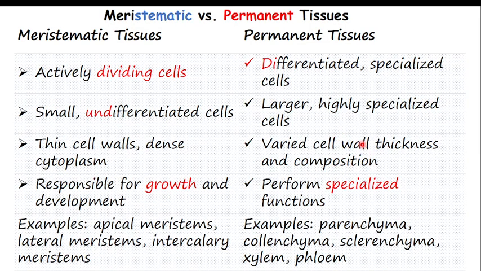If you are slim, can you get a job as a bouncer? No, because you are slim, there is no way they will think you have energy. The same case applies to permanent tissue: their target is protection, so they should have a thick cell wall. Meristematic tissue is responsible for growth and development, while permanent tissue performs specialized functions. Even when the exam asks you to compare, it is good to give examples as one way to compare.